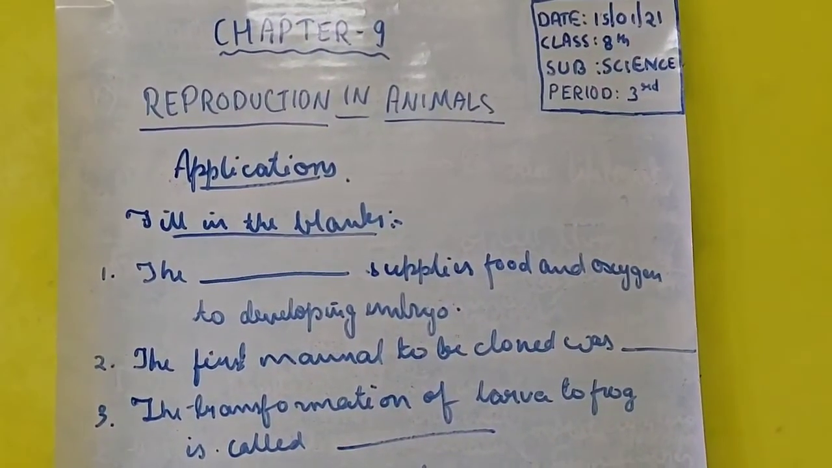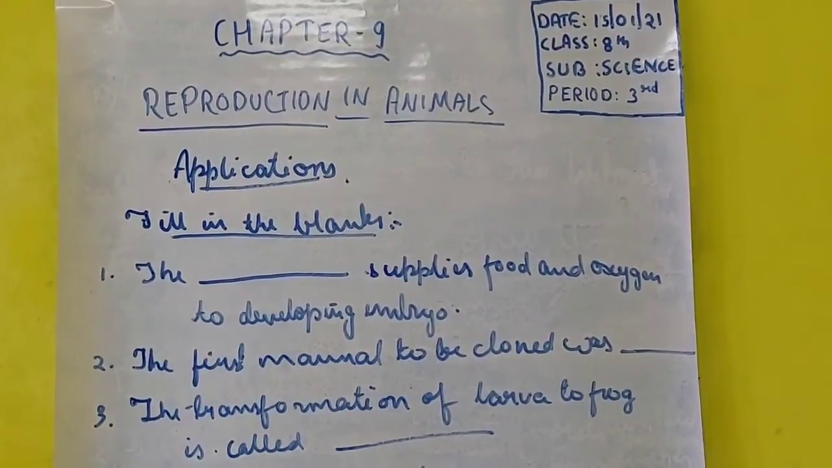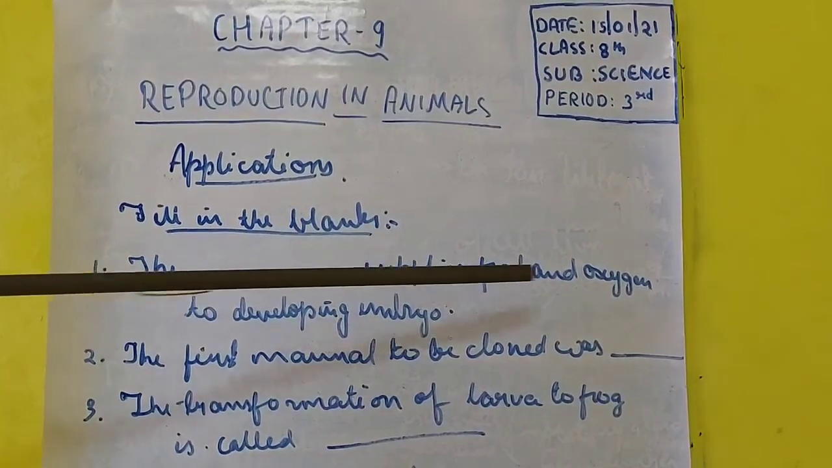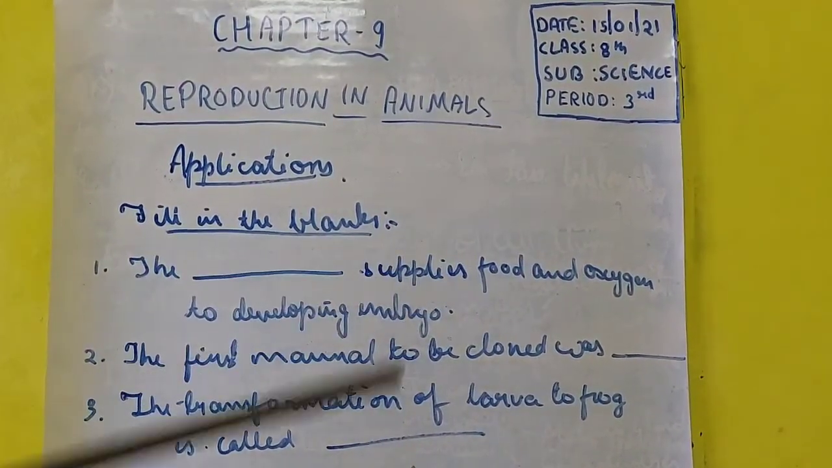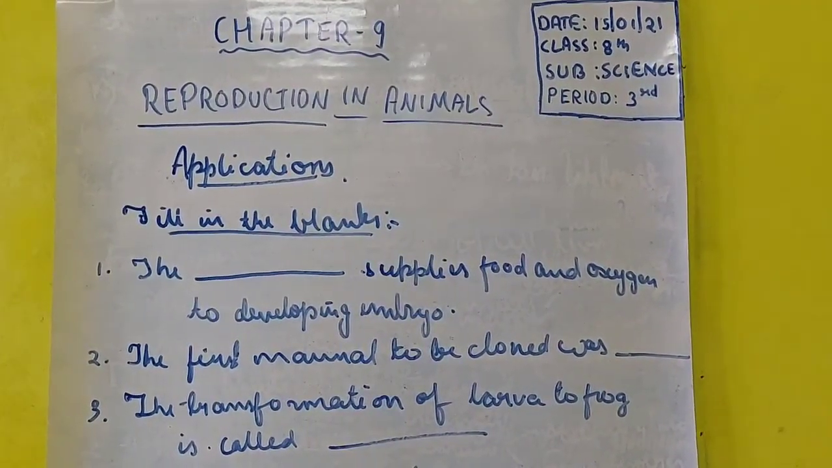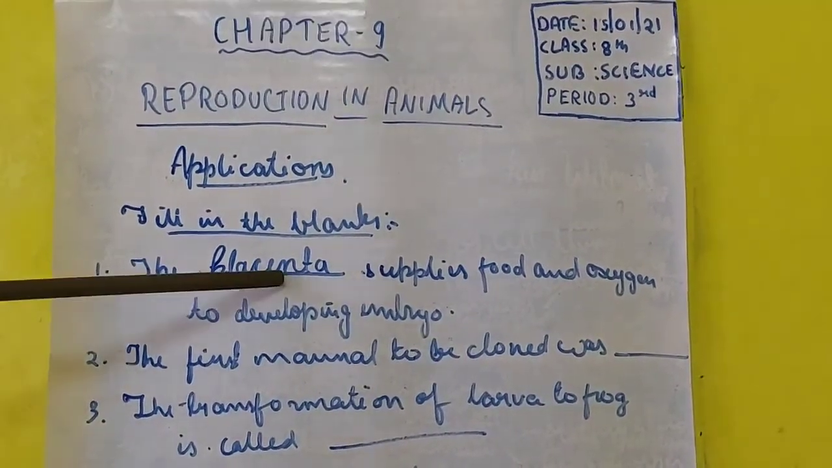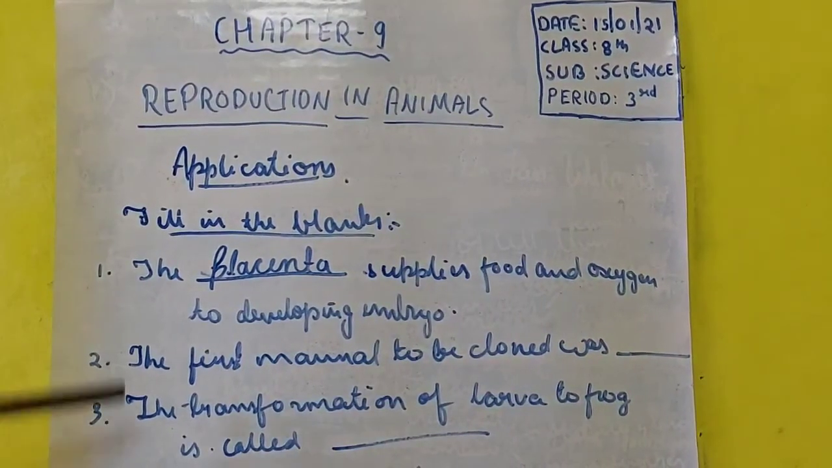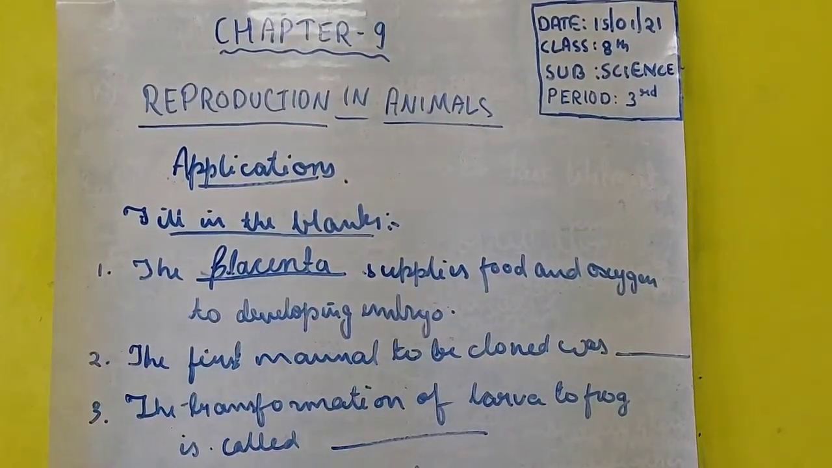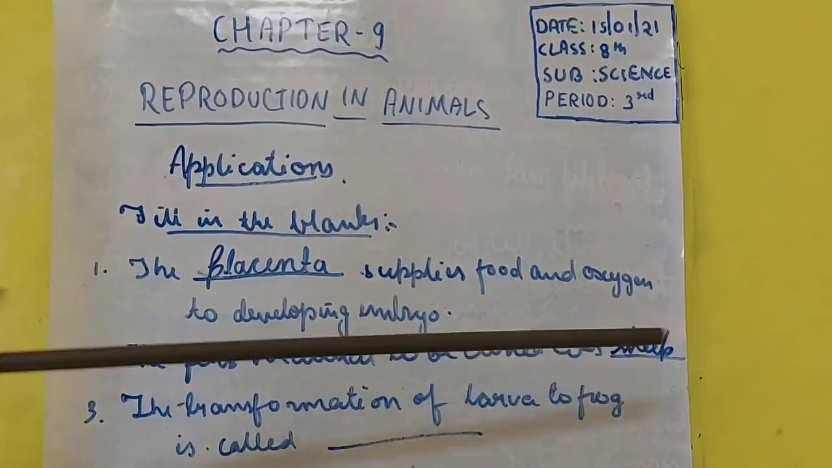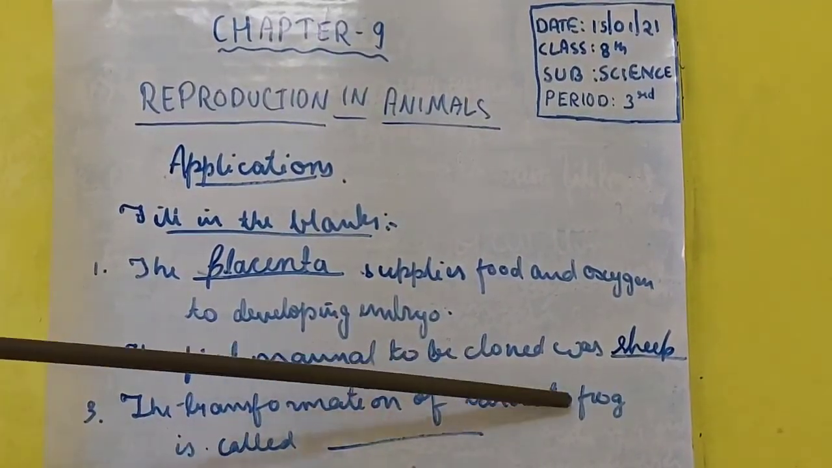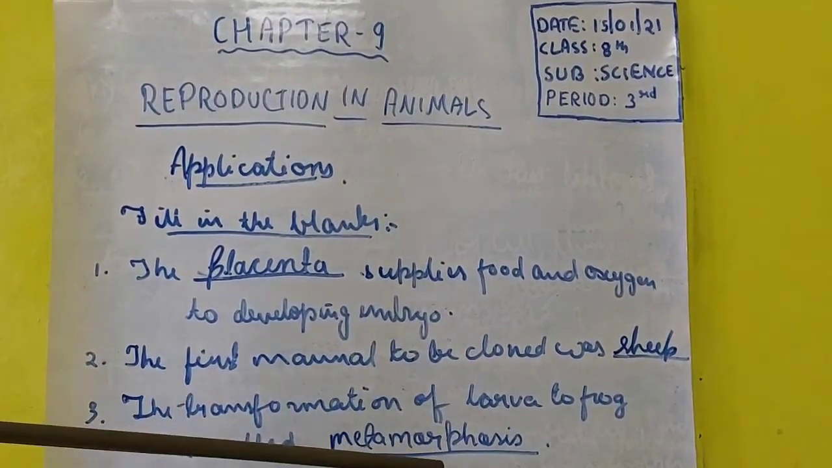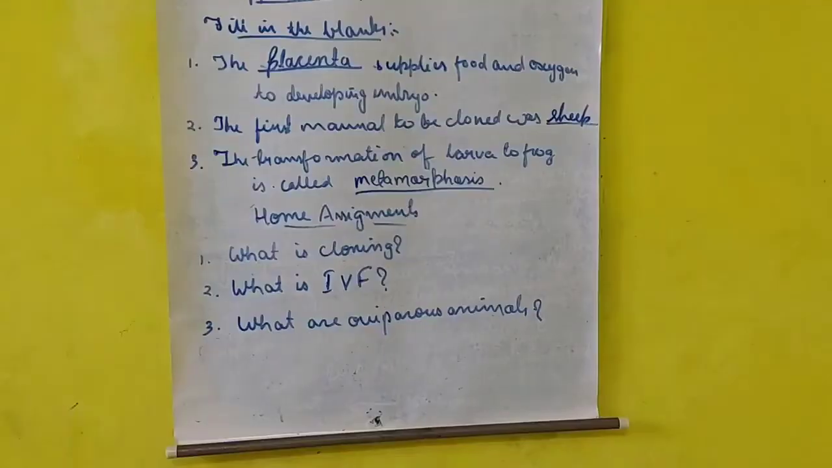Now let's do some questions based on the topics. First, fill in the blanks. First question, the dash supplies food and oxygen to the developing embryo. Do you remember? Placenta supplies food and oxygen to the developing embryo. Then second, the first mammal to be cloned was? It was a sheep. Then the transformation of larva to frog is called dash. It is called metamorphosis. Today only we studied.